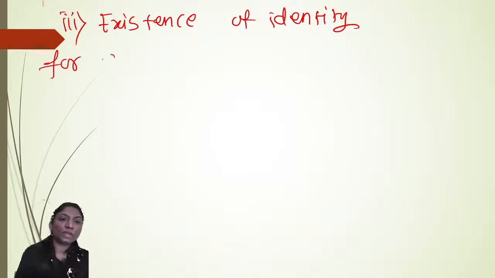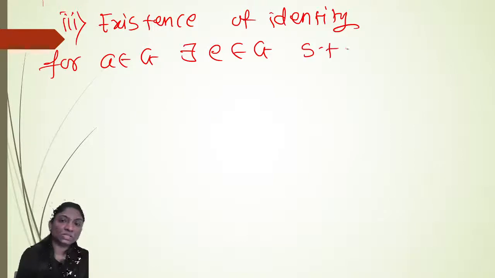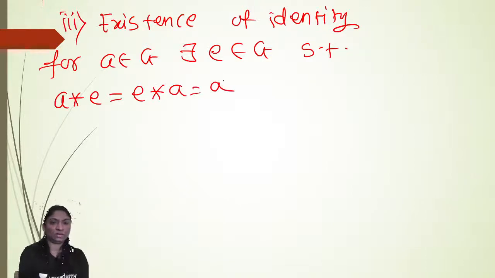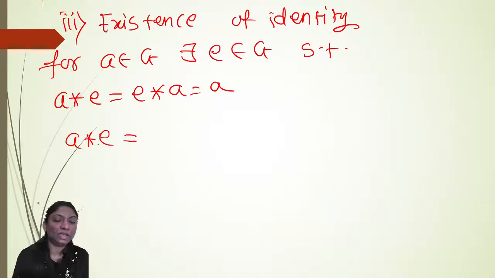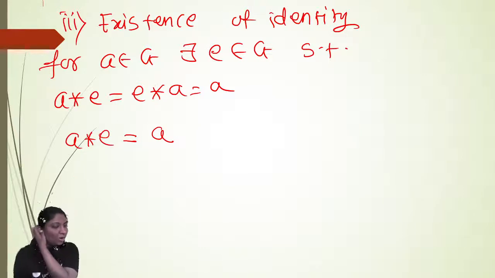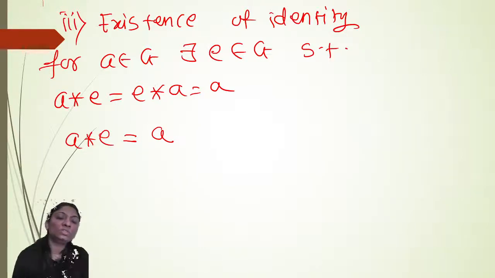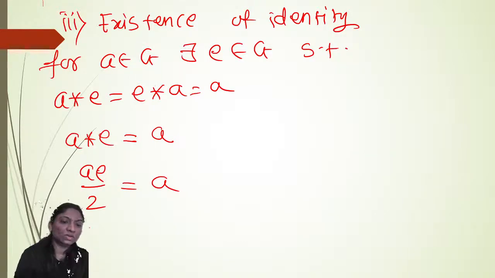For A belongs to G, there exists E in G such that A star E is equal to E star A is equal to A. So here we have to find out E. So A star E is equal to A. But how is the star operation operated on elements of G? So A star E is equal to AE by 2, which is equal to A. So AE is equal to 2A.